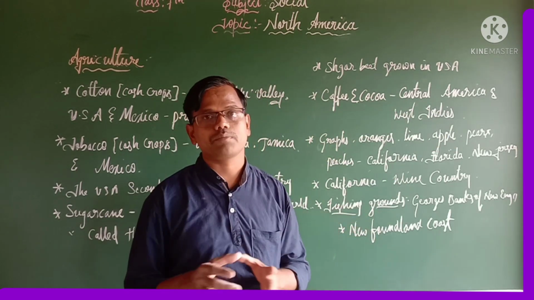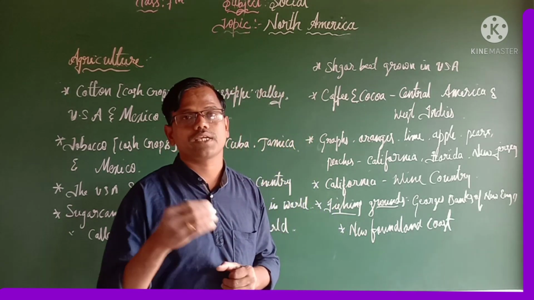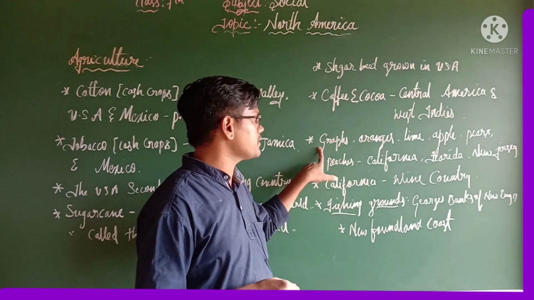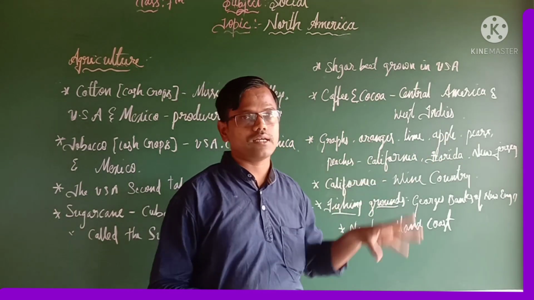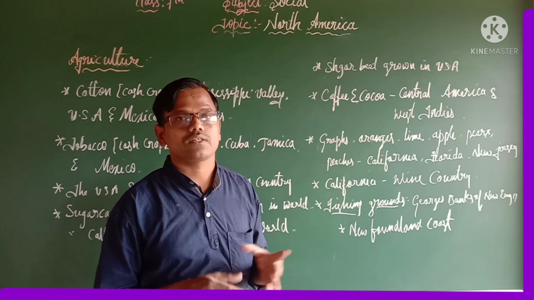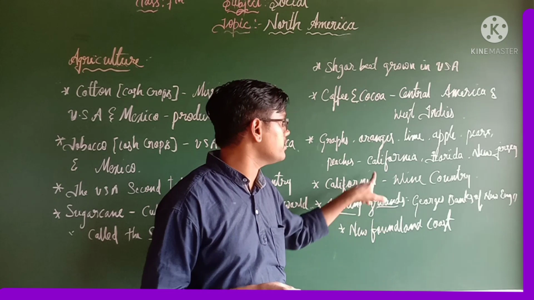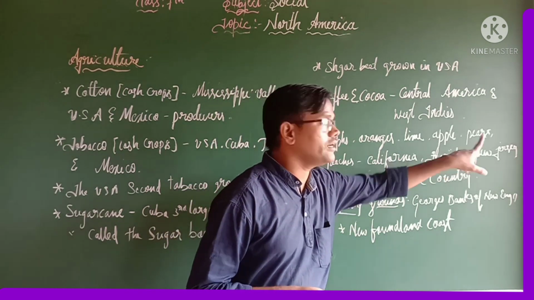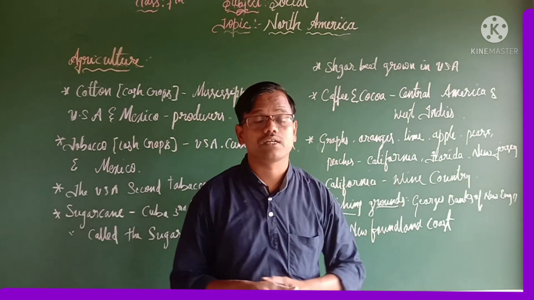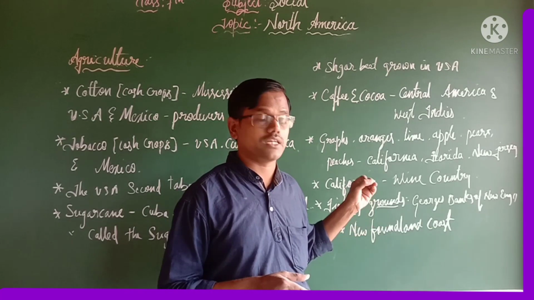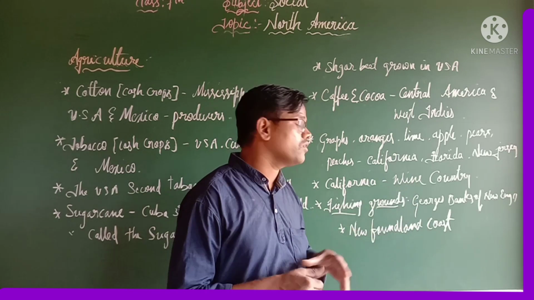And with this, North America is famous for a few fruits also. So let us discuss what are the important fruits we can see in North America. Those are grapes, oranges, lime, apple, pears, peaches. So these are a few important fruits we can see in North America, and the places famous for growing fruits are California, Florida and New Jersey. And also California we can call a wine country, because almost 90% of grapes are used to make wine. For that purpose, California is called the wine country.